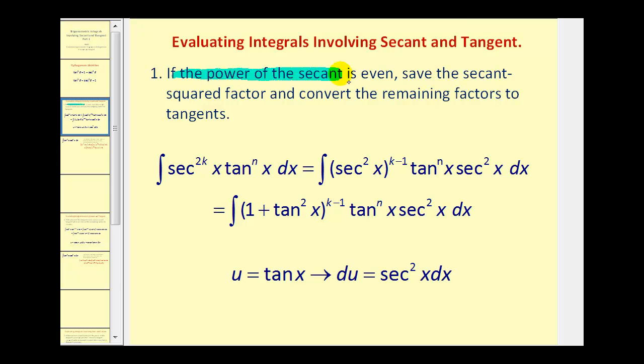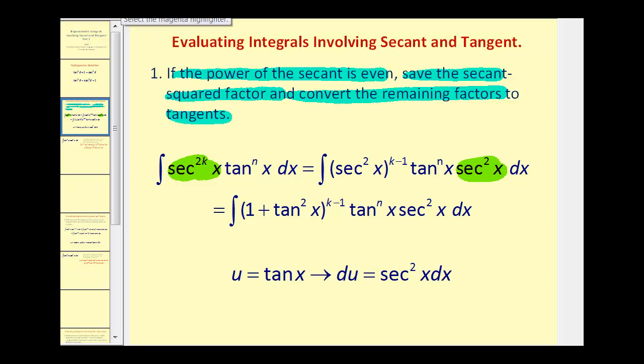If the power of secant is even, we're going to save a secant squared factor and then convert the remaining factors to tangent. So again, if the power of secant is even, we'll save one factor of secant squared, and then the remaining factors of secant squared will be converted to 1 plus tangent squareds. Once we do that, if we let u equal tangent x, then differential u will equal secant squared x dx.